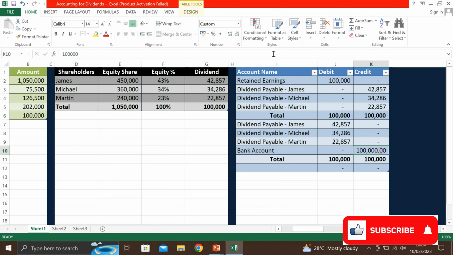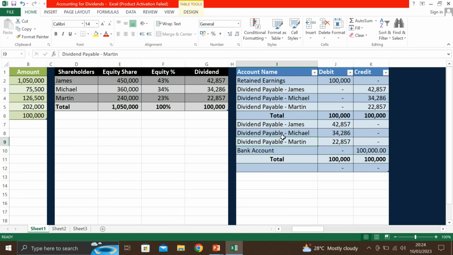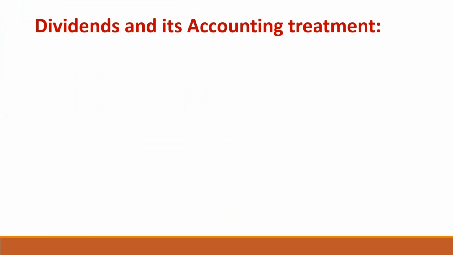So this entry we will make for one entry to record the liability and the second entry to record the payment. Now just take a moment and review what we have discussed regarding dividends.